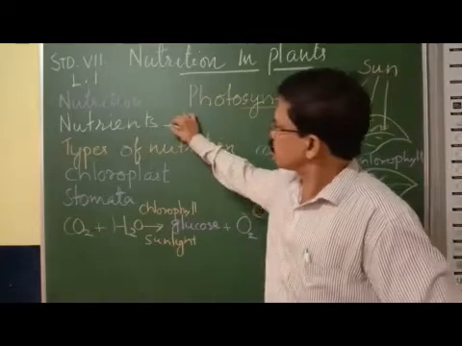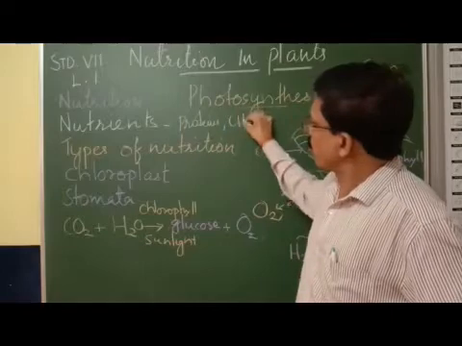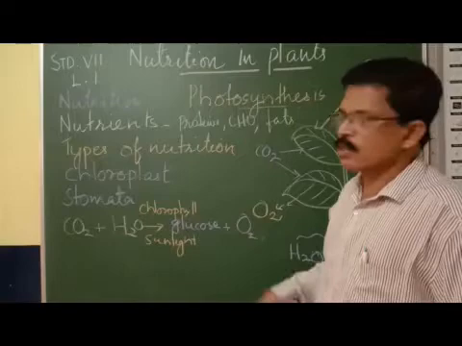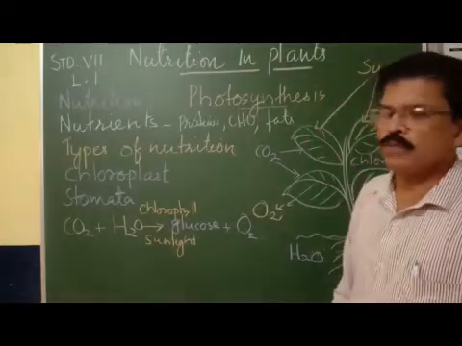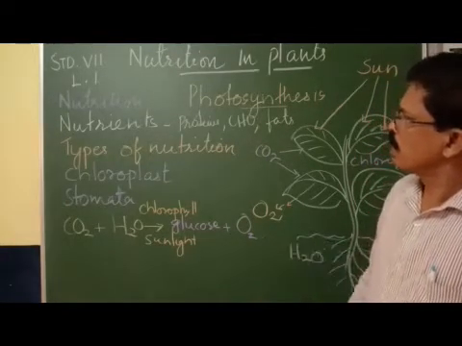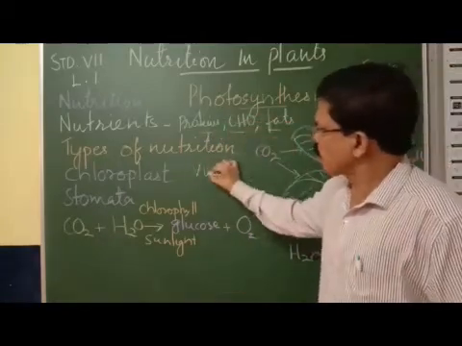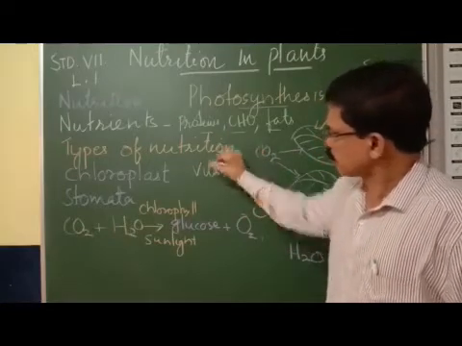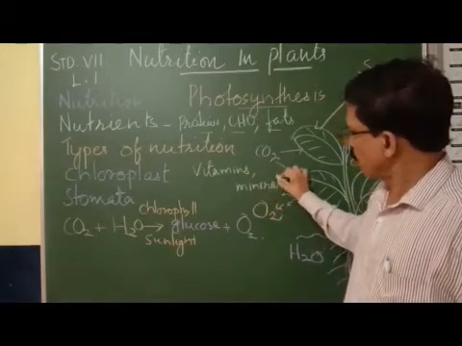Nutrients such as proteins, carbohydrates, fats, and so on. So there are many types of nutrients in the food which we take. These nutrients include proteins, carbohydrates, fats, vitamins, and various types of minerals.